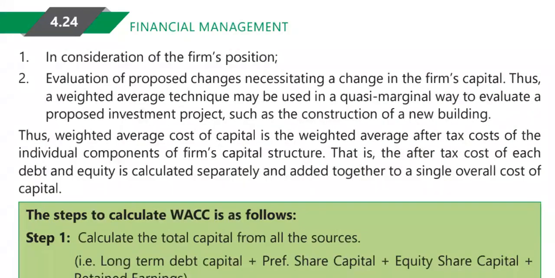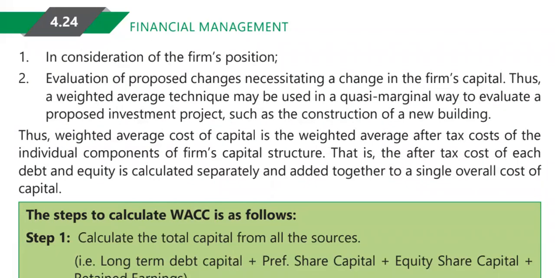First, in consideration of the firm's position, to know where we are standing, where our firm's financial position is, weighted average cost of capital is very, very useful. Similarly, evaluation of proposed changes necessitating a change in a firm's capital. Thus, a weighted average technique may be used in a quasi-marginal way to evaluate a proposed investment project, such as construction of a new building.